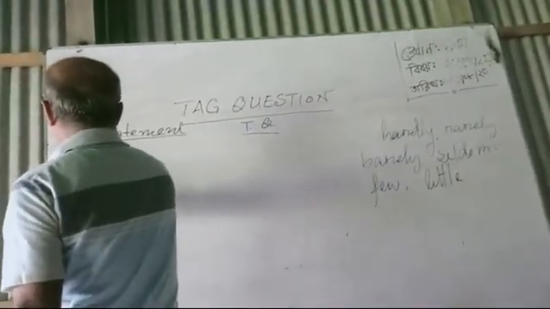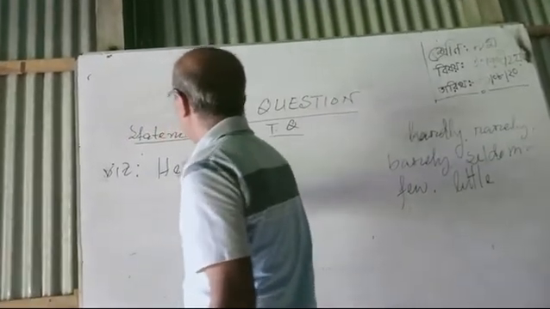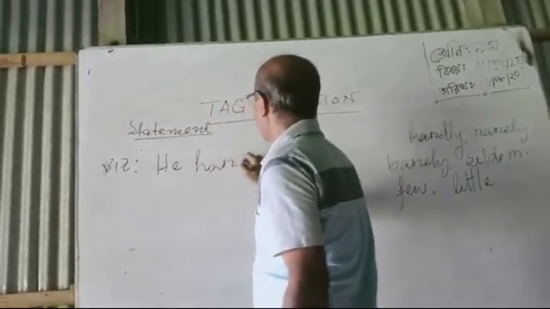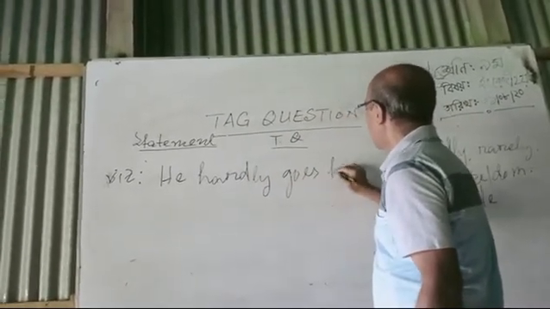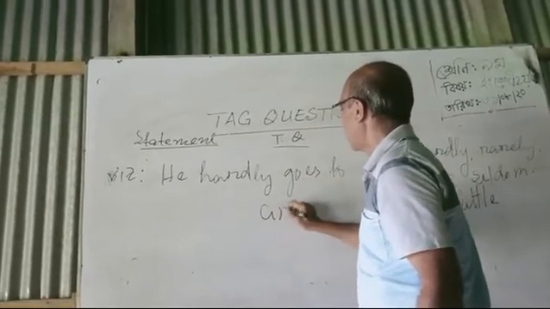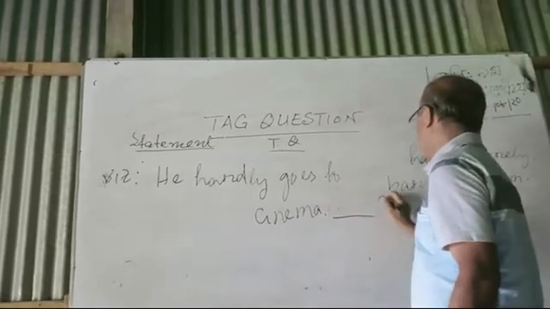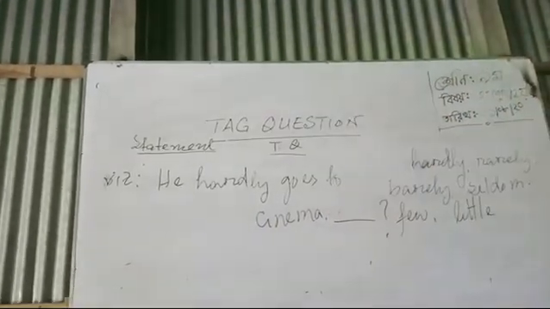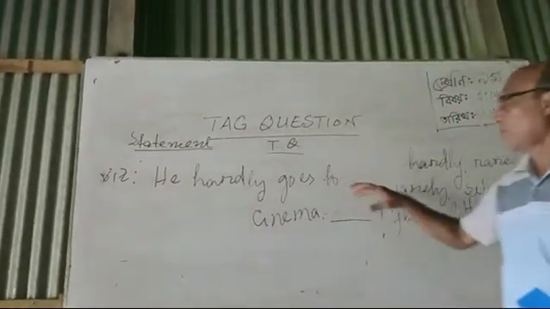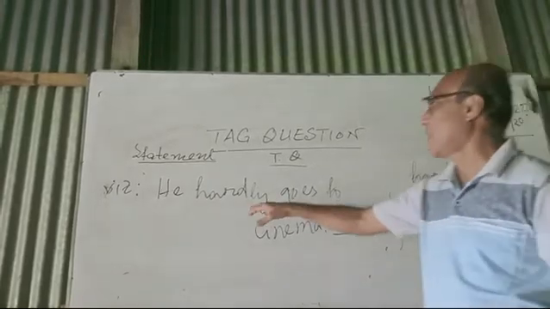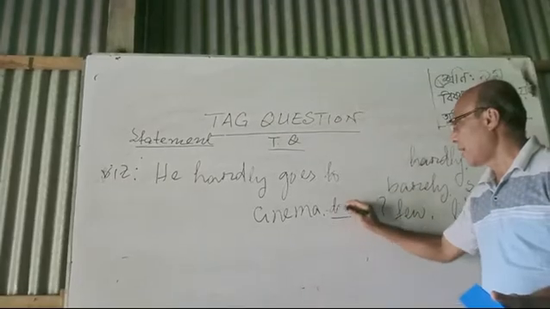I am going to show you an example. He hardly goes to cinema. What will be the answer? As there is an auxiliary verb or modal auxiliary, we have to follow the tense. You can see, he hardly goes to cinema is from present indefinite tense. So we will add the auxiliary verb does.